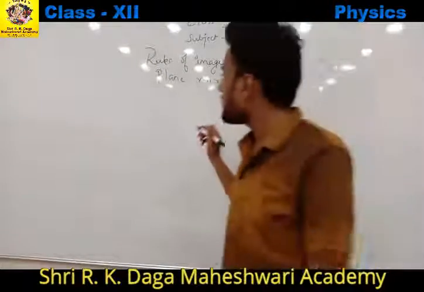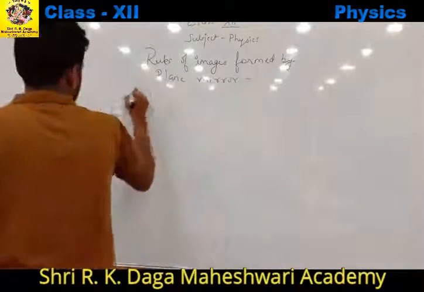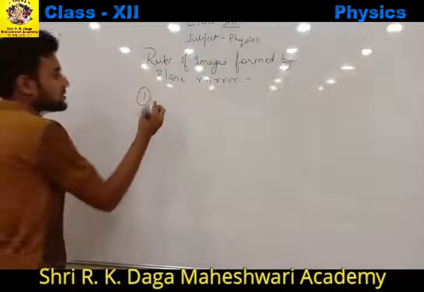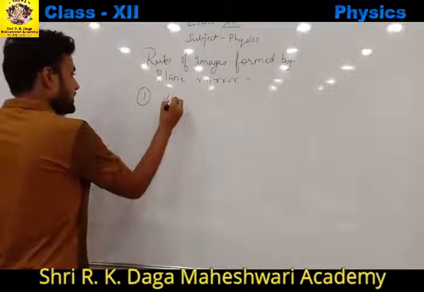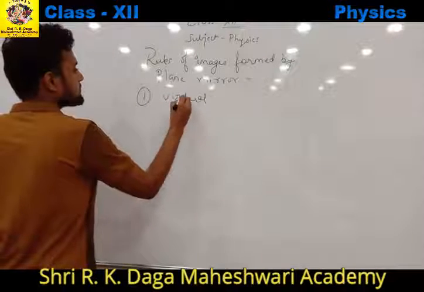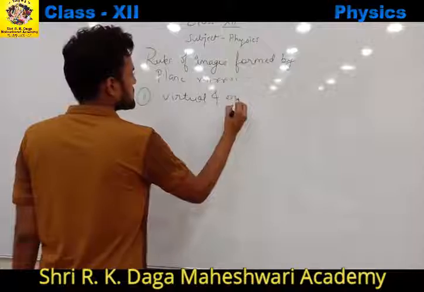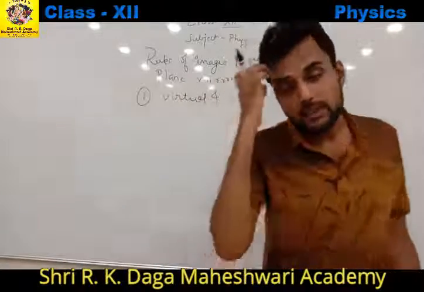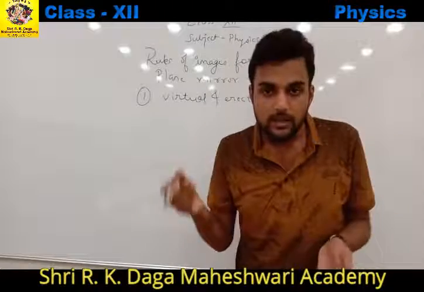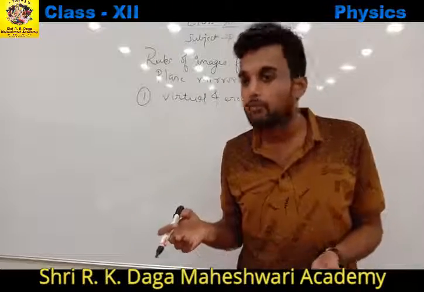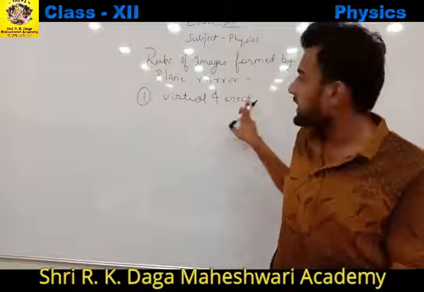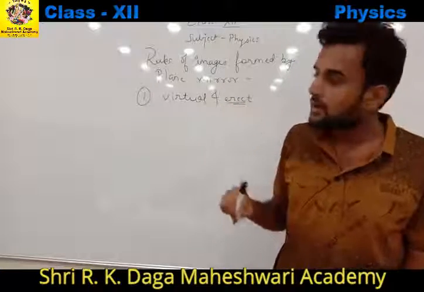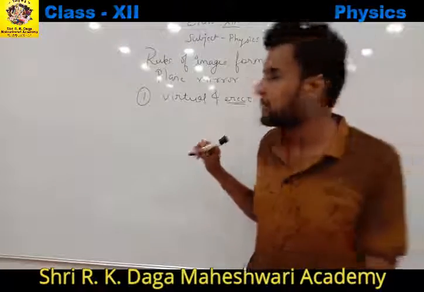Okay, so the first rule is that the image formed by plane mirror is always virtual and erect. As we can see, the image formed in the mirror that we have at our homes is virtual and erect. As we can see our erect image in that mirror. Okay, so the image formed by that mirror is always virtual.